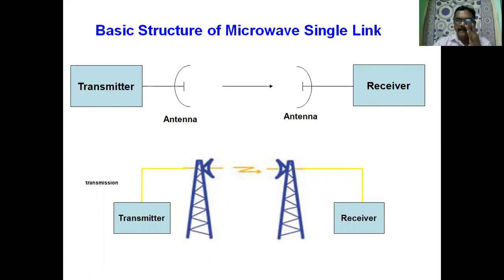Okay, this is the block diagram. If you see this diagram, a transmitter is used for the purpose of transmitting the signal. And then this is the tower. Over the tower, there is an antenna, and the line of sight communication is provided between two towers. And then this is the receiving antenna. The signal is picked up by the receiving antenna, and then it is applied to the receiver. So this is the basic structure of a single microwave link. What is a single microwave link? It is nothing but a communication link for transmission only up to a distance of 50 kilometers.